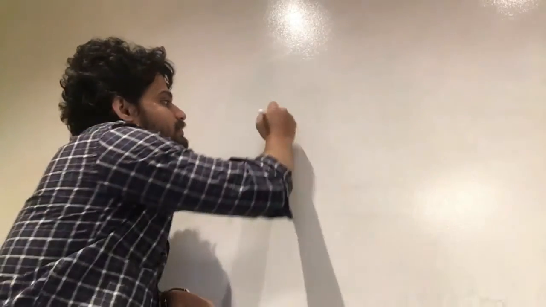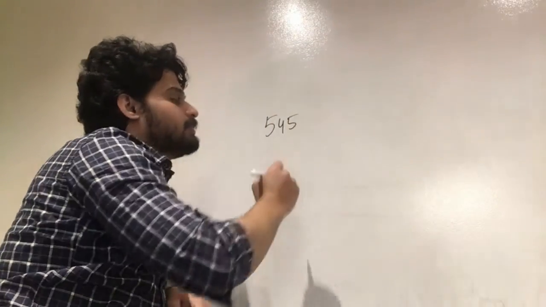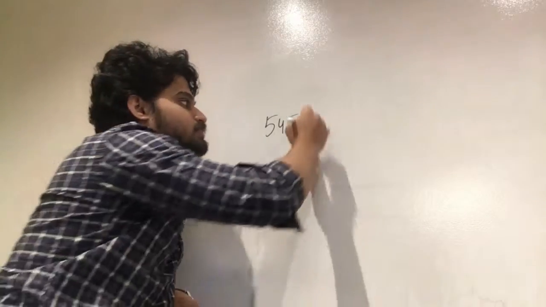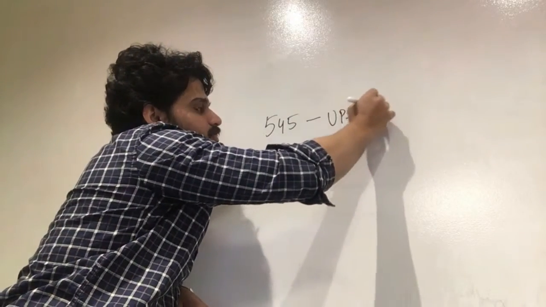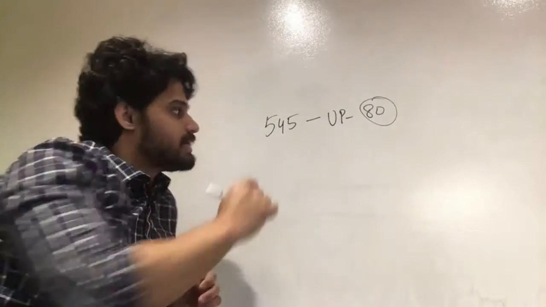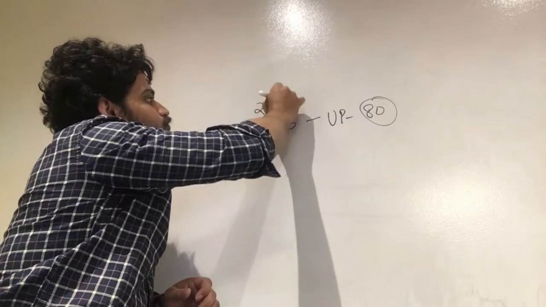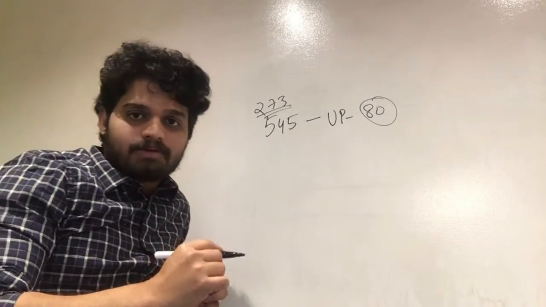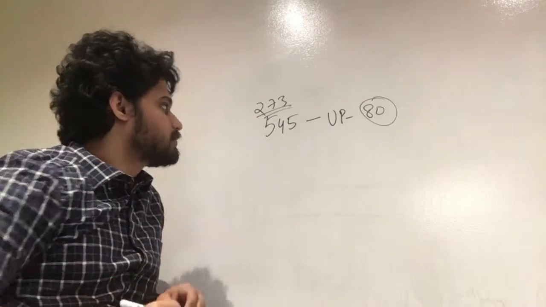Okay, as I said, there are 545 seats in Lok Sabha, and these seats come from different states and political parties. UP has the highest number of seats, that is 80. If one political party hits the majority in this number of seats, the majority is around 273, they get to form the government. I'll get in a bit to explain what I mean by forming the government.